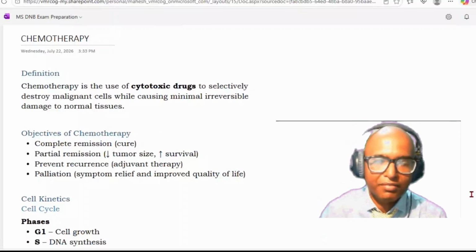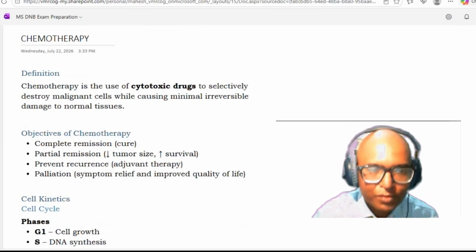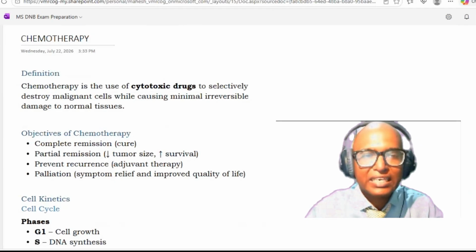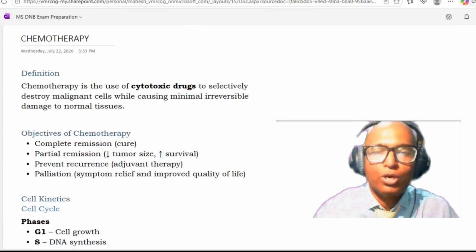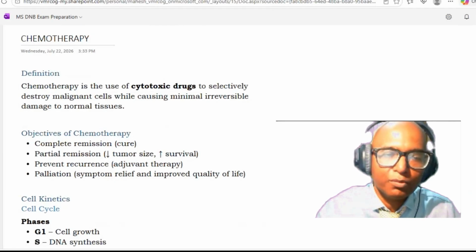Welcome all. Today we will discuss chemotherapy in gynecology, a very frequently asked short note in your examination. So chemotherapy. Chemotherapy is the use of cytotoxic drugs to selectively destroy malignant cells while causing minimal irreversible damage to normal tissues. What are the objectives of chemotherapy?